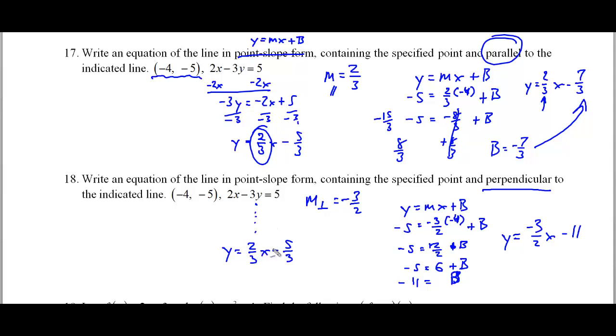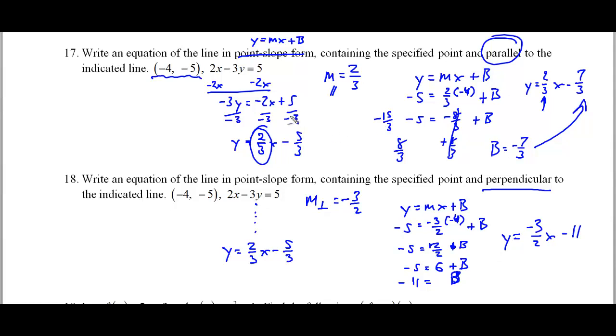So y equals 2/3 x minus 5. Now, I need the perpendicular slope, not the parallel slope, perpendicular slope. So this is a negative or opposite reciprocal. So flip it on its head and make it opposite of what it once was, which made it negative. Then we are going to plug the new slope and the point into this equation here and then solve for b, which was a little easier than the last problem because it didn't have so many fractions.